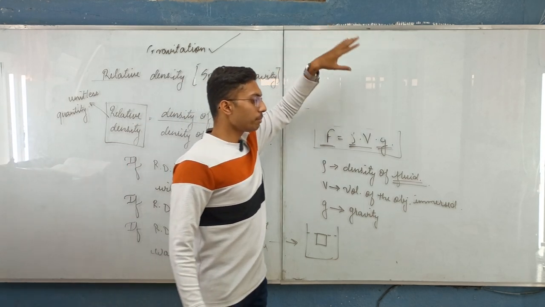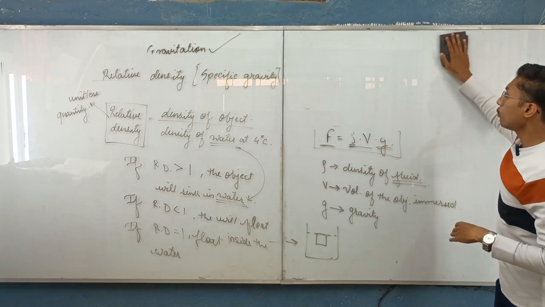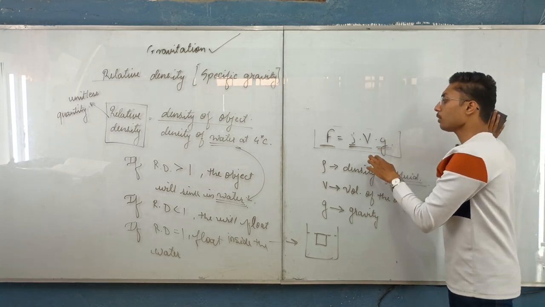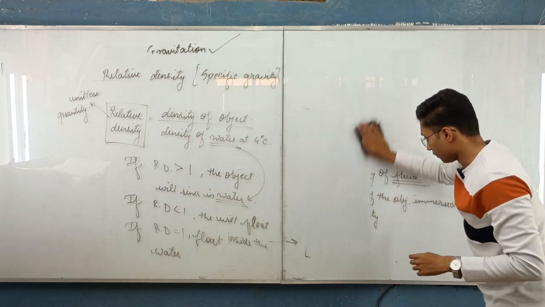Using this formula we can calculate the force, and this formula was given by the Archimedes principle. What does the Archimedes principle say? The buoyant force exerted by the liquid is equal to the weight of the total fluid displaced by the object.